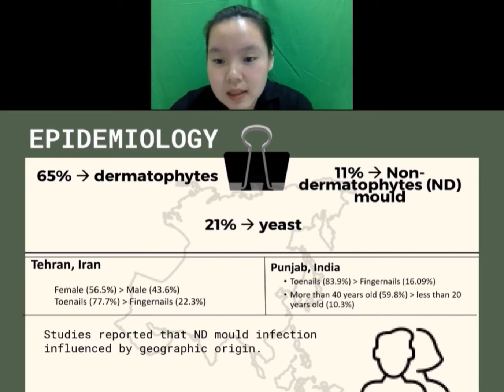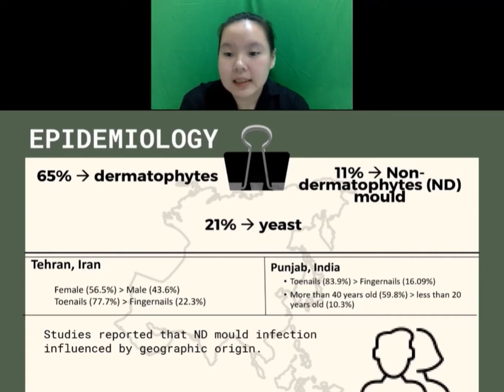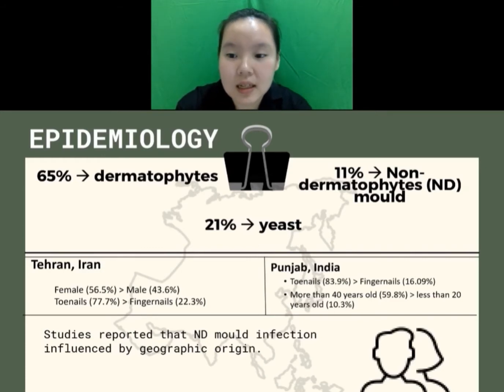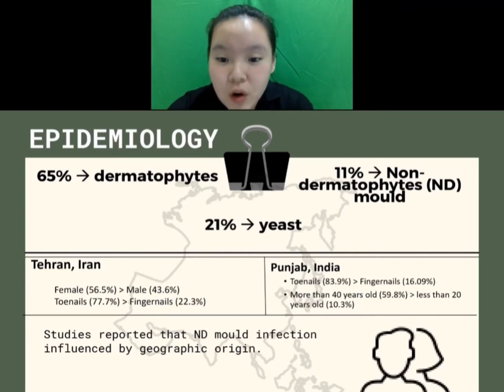Also, there are other studies, such as in Punjab, India. They found that toenail NDO is also higher than fingernail, whereas toenails account for around 83.9% of cases and fingernails only 60.09%. They also found that people older than 40 years are more commonly infected, around 59.8%, whereas people younger than 20 years are less commonly infected, only 10.3% of cases. The study also reported that ND mold infection or NDO is influenced by geographical origin.